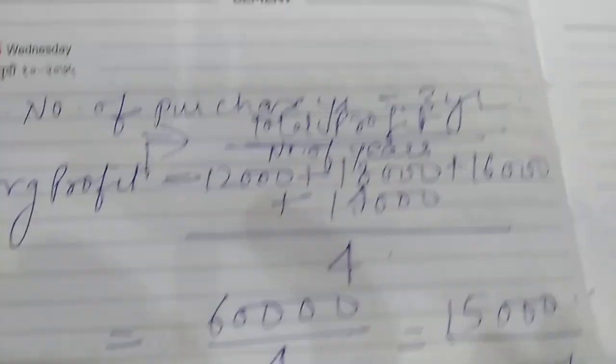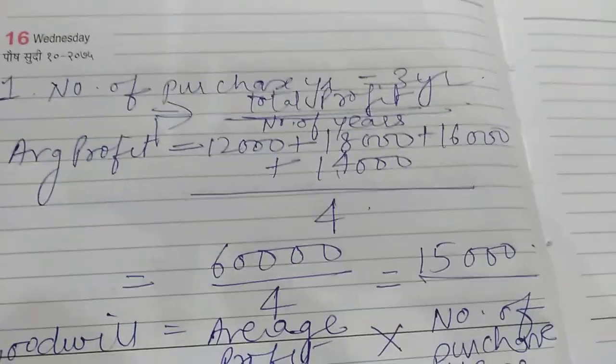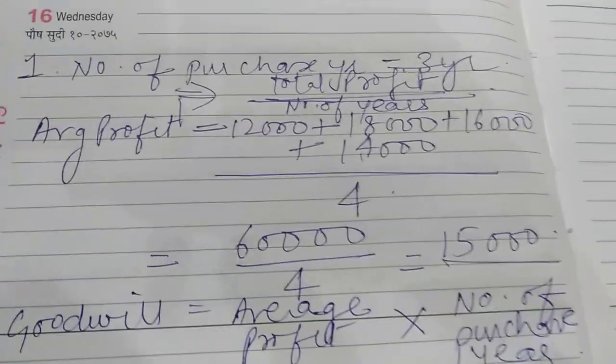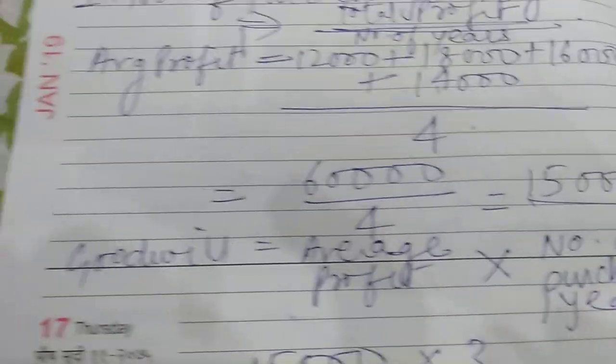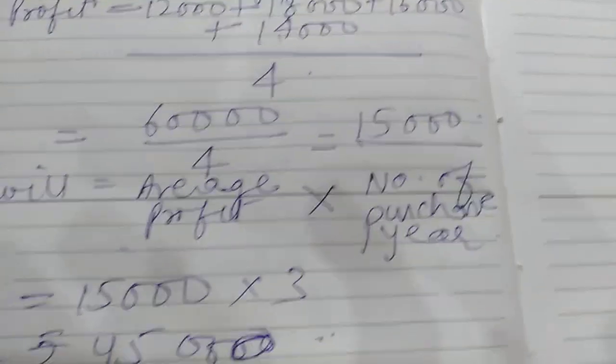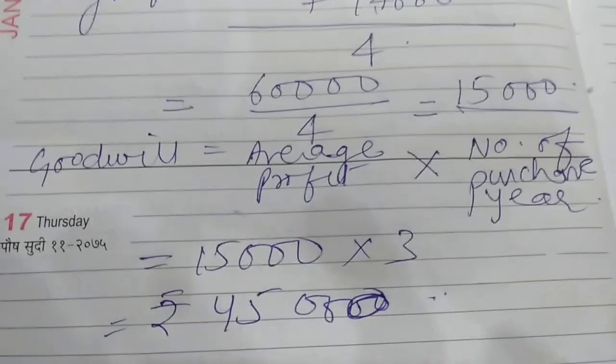Look at the sum once. Number of purchase years, I got it. Average profit I have calculated. Then the goodwill formula is average profit multiplied by number of purchase years. This is the answer, 45,000.